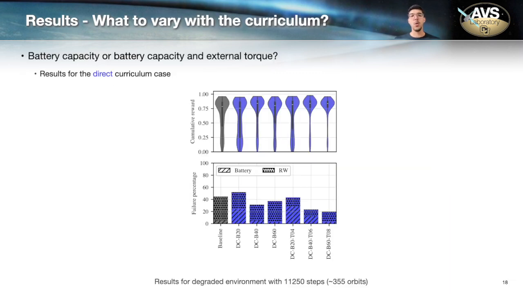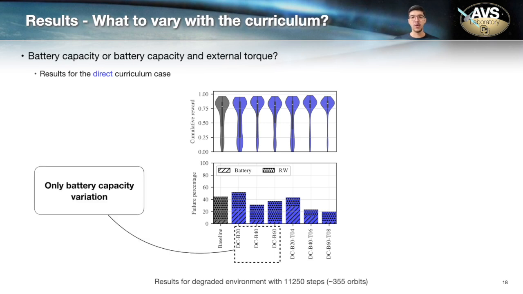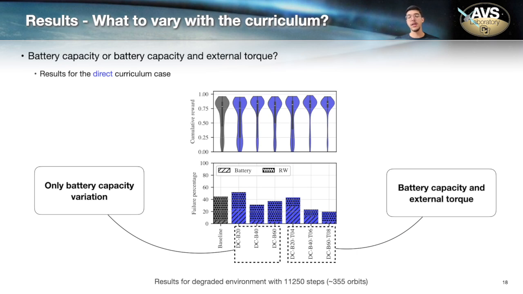So first, what should we include in the curriculum? Here we have results comparing the baseline policy, the gray bar, and cases trained with the direct curriculum. So the first 3 blue bars were trained using only battery capacity variations, but with different intensities. The last 3 bars included battery capacity and external torque variation in their curriculum.